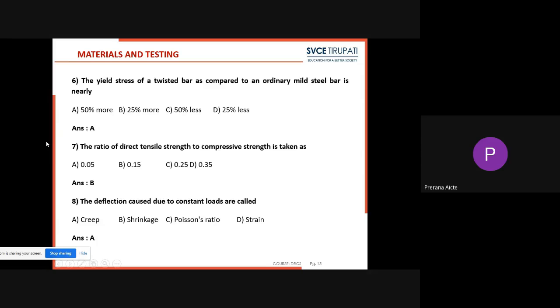Coming to the seventh question. The ratio of direct tensile strength to compressive strength is taken as. In the question they are asking what will be the ratio of direct tensile strength to compressive strength. It is 0.15. So when we take the ratio, it will come as 0.15.